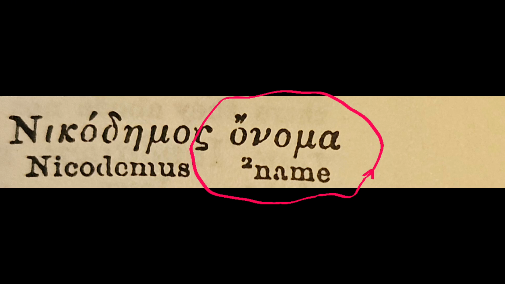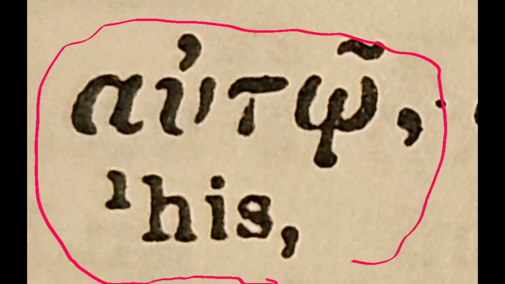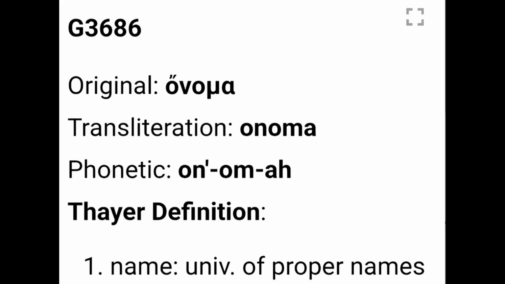It means this word would come in English second, after the first word, which is coming up next. So here's the second word, autou, and we see it means his, and it's got a little number 1, which means that autou would come before onoma in English, so this would be spoken as his name. In the Greek, it would be Nicodemus onoma autou.